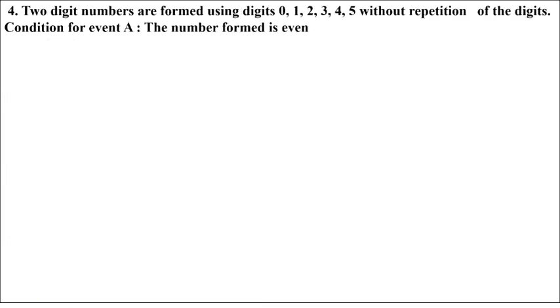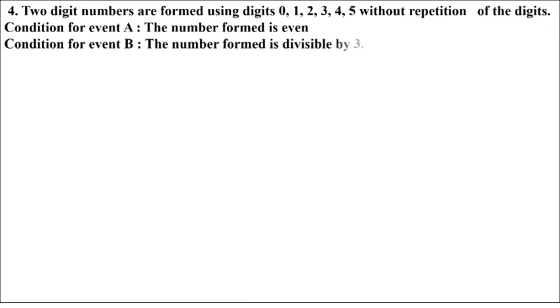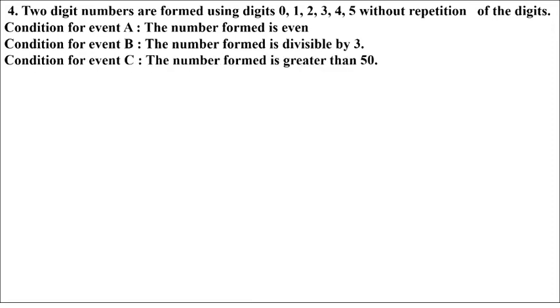Understood? 2 digit numbers are formed using the digits 0, 1, 2, 3, 4, 5 without repeating the digits. Conditions for events A, B, C are given. First of all we will form the sample space. So 0 we cannot take in the tens place. So what can we form from 1? 10, 12, 13, 14, 15. Same way we will do with 2: 20, 21, 23, 24, 25. We cannot take 11, 22, 33, 44, 55 because we have not to repeat the digit over here. From 3 also we can form 30, 31, 32, 34, 35.